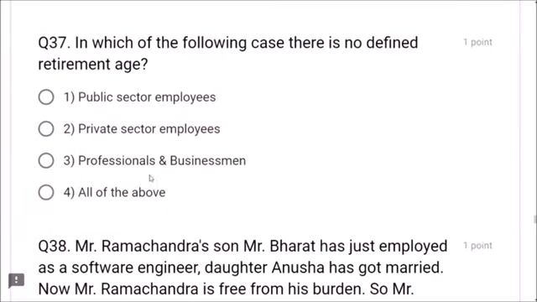Next, question number 37. In which of the following cases is there no defined retirement age? Public sector, private sector, professionals, all of the above. Dear friends, in private sector employees, there is no defined retirement age.